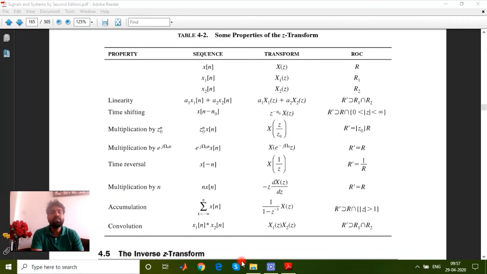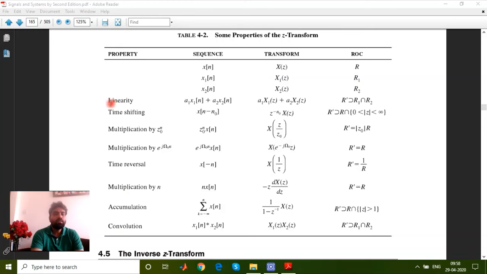Let's have a discussion on the properties of the Z transform. As we have already discussed the properties in the Laplace transformation and in the Fourier transformation, similar properties we get in the Z transformation. Let's take an example: we have a sequence x[n] and its Z transform is denoted as X(z). It has a region of convergence R. Similarly x1[n], X1(z), x2[n], X2(z), with regions of convergence R1 and R2.